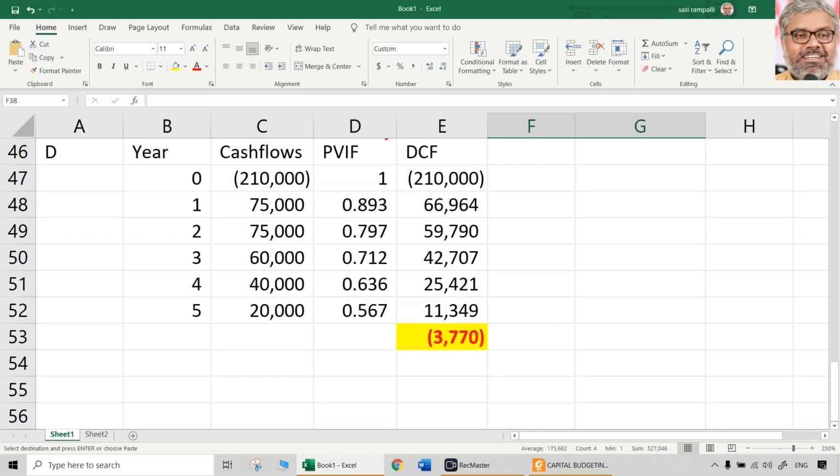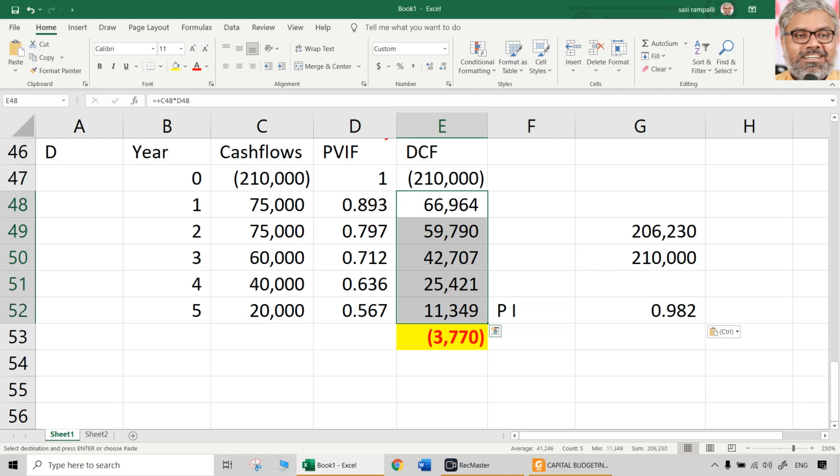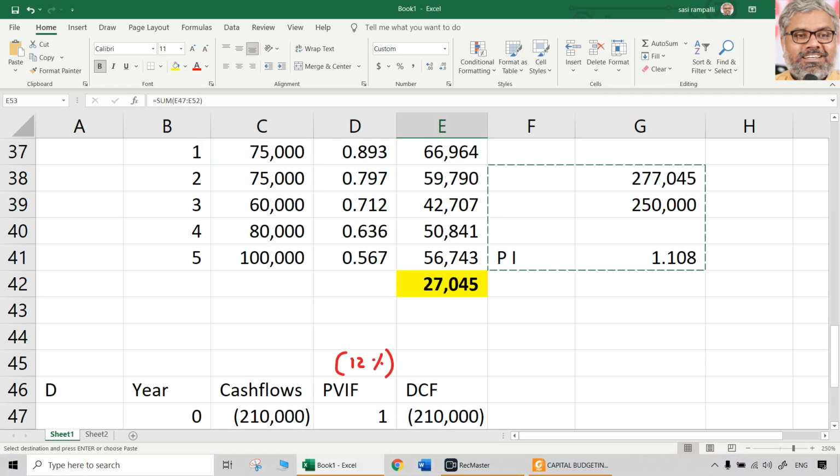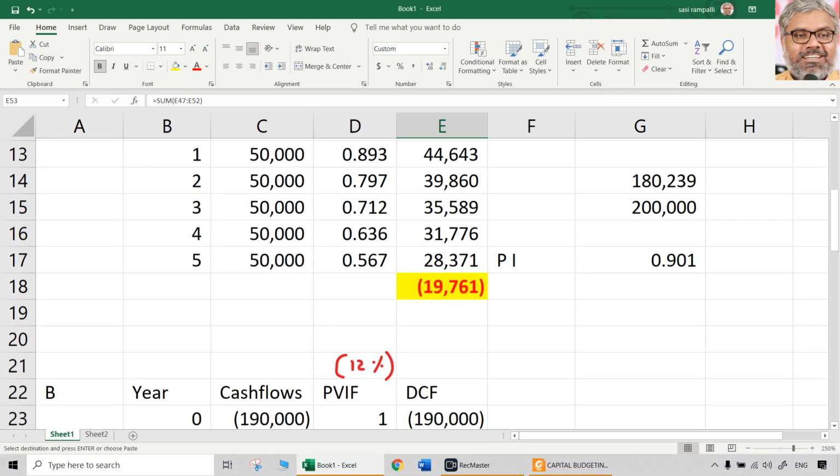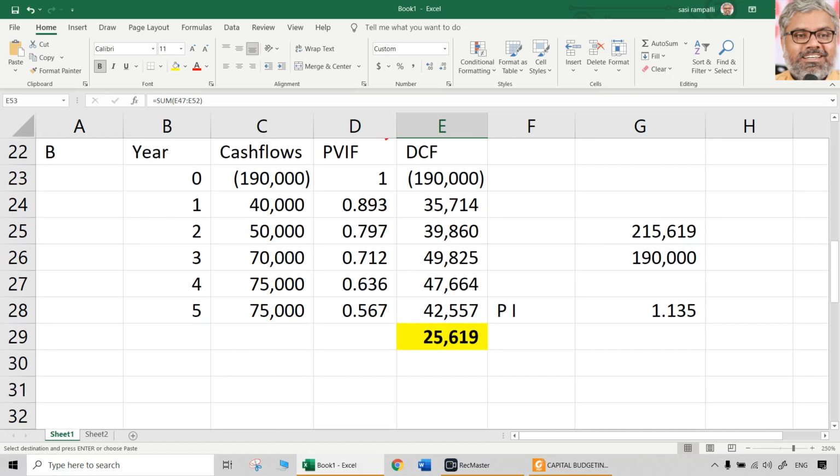Also calculate for project D. Total of cash inflows is 2,06,230 and cash outflows is 2,10,000. Now again profitability index is less than 1. Less than 1, why? Because NPV is negative. This project A and project D are very clear. NPV is negative, profitability index is less than 1, outright reject.